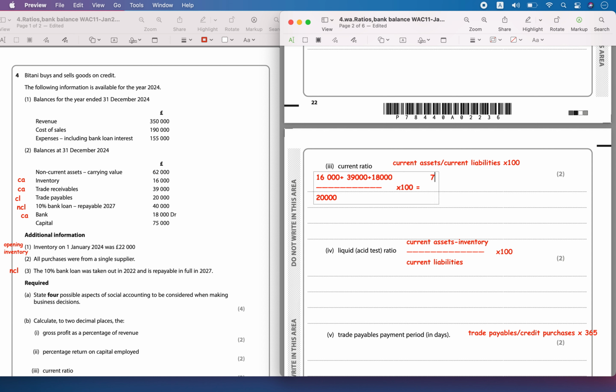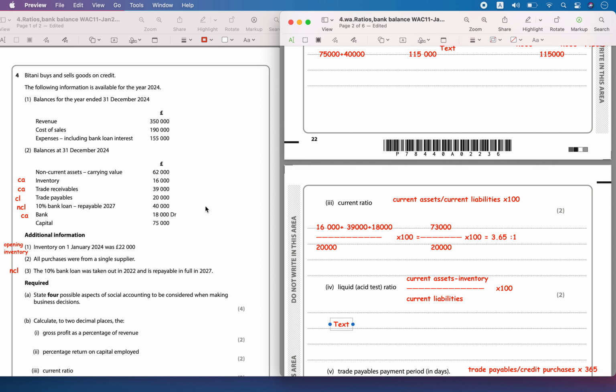So 73,000 divided by 20,000 gives 3.65 to 1. That will be the ratio.